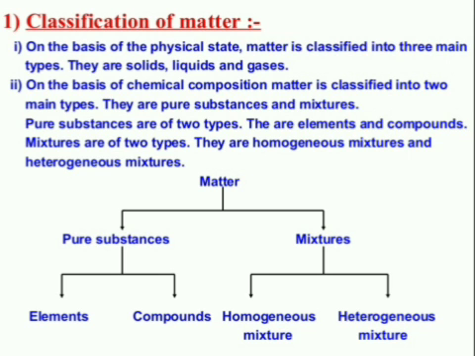On the basis of chemical composition, matter is classified into two broad groups, that is, pure substances and mixtures, or we can say pure substances or impure substances. Pure substances are of two types, elements and compounds. Mixtures are also of two types, that is homogeneous mixture and heterogeneous mixture.